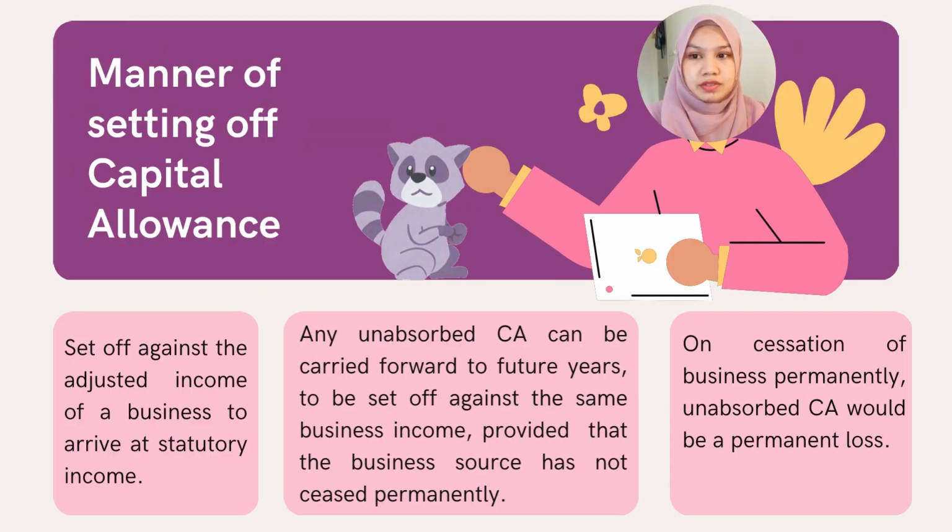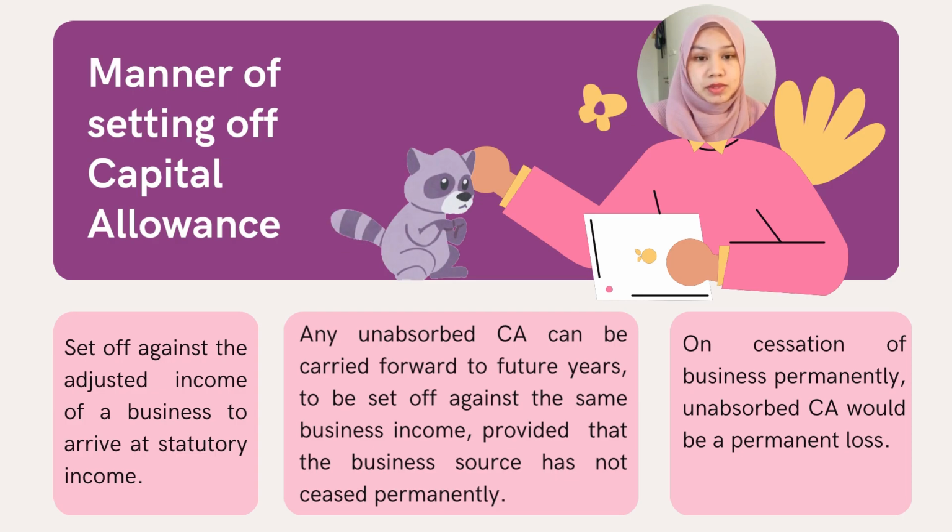Capital allowance is set off against the adjusted income of a business to arrive at a statutory income. Any unabsorbed capital allowance can be carried forward to future years to be set off against the same business income, provided that the business source has not ceased permanently. For example, any unabsorbed capital allowance for manufacturing business of a company cannot be used to set off against adjusted income of the same company's plantation business. This is because it is from a different business source, although it is from the same company. The last one is unabsorbed capital allowance would be treated as a permanent loss on permanent cessation of a business.